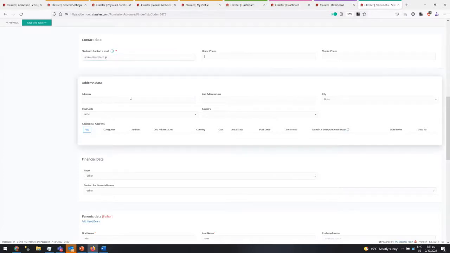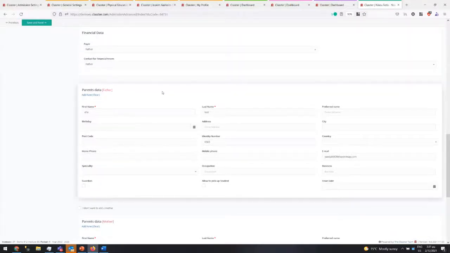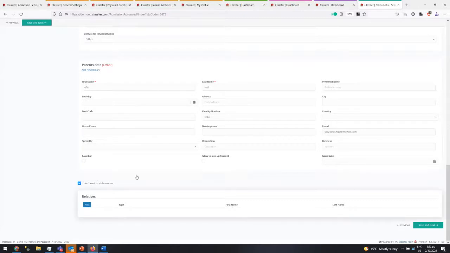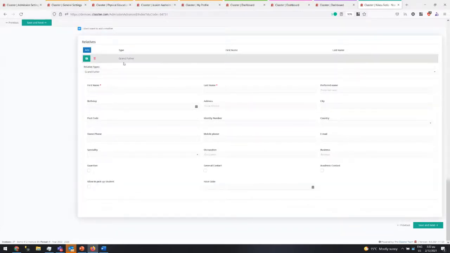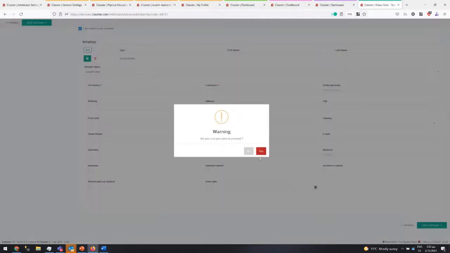Here we have also some changes. We'll put some mandatory fields here. This is the mail of the student, the addresses, financial data, who pays, and here in the parents data, I can add more if I want. I don't want to add the mother. I can add more data about the father or the new father, and I can add the relatives. The type of relatives we can add is also configurable. Before it was not. So now we can have specific types of relatives that we can add.